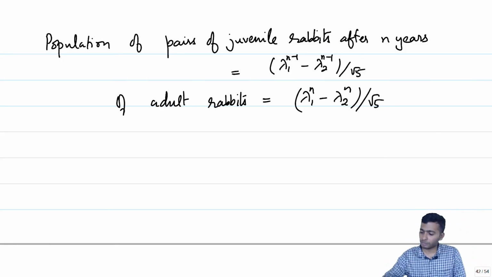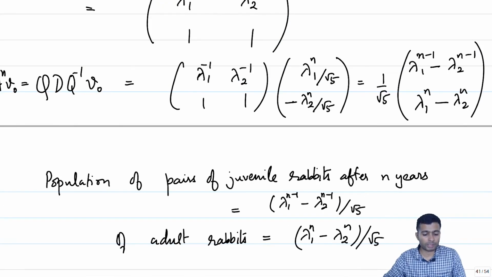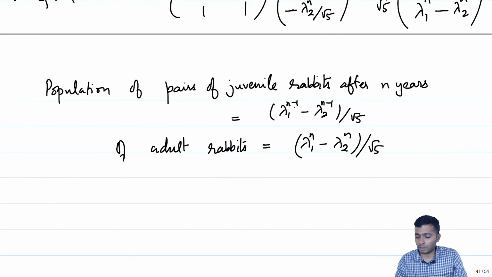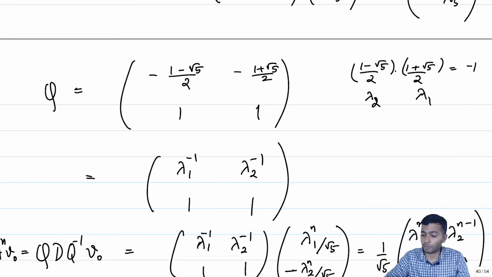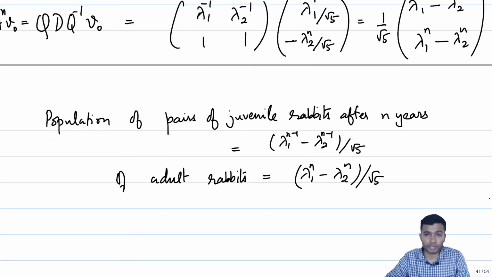If you notice, our A is a matrix consisting of zeros and ones. V0 is also a vector consisting of zeros and ones. So, if you look at any power, that will also have integer entries, and if you multiply it to V0, that will give you integers. So, effectively this lambda 1 to the power n minus 1 minus lambda 2 to the power n minus 1 by square root of 5 are integers, despite the fact that lambda 1 is an irrational number, which is (1 plus square root of 5) by 2, and lambda 2 being another irrational number, which is (1 minus square root of 5) by 2.